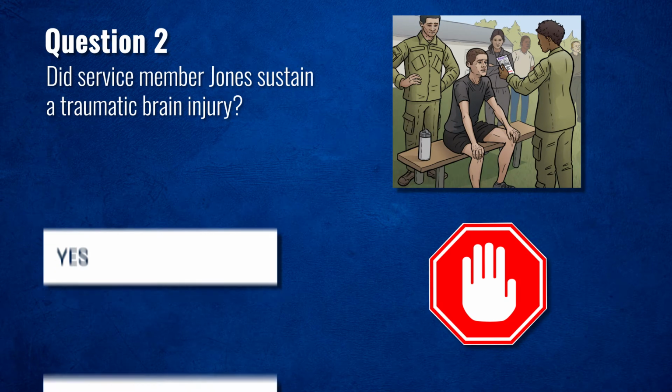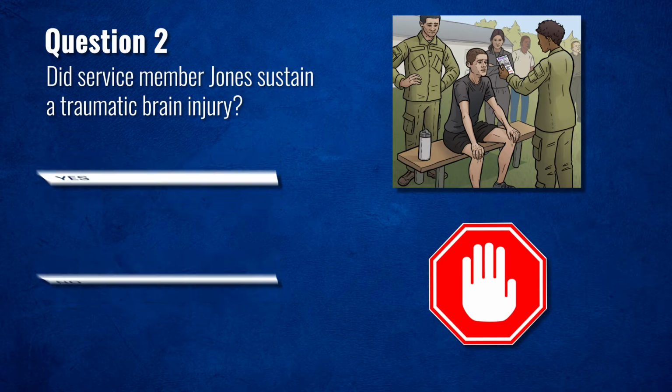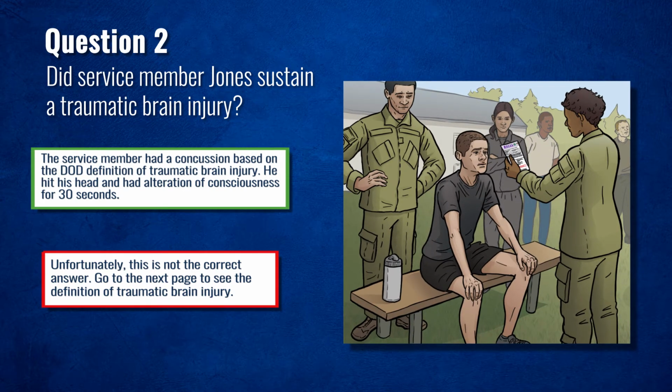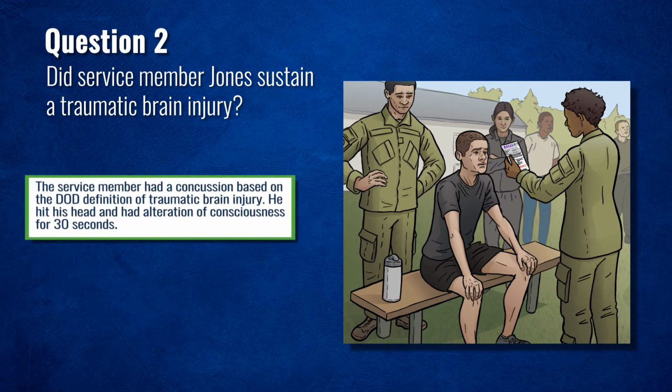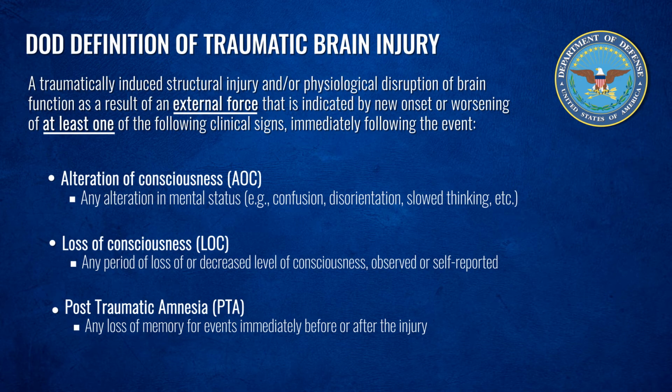Did service member Jones sustain a traumatic brain injury? Stop the video here and select the answer that you think is the next best step. Did you answer yes? I hope so. The service member clearly had a concussion based on the DoD definition of traumatic brain injury. The definition is shown on the screen. Note, the external force can either be a direct blow to the head or the result of a pressure wave that we see in blast injuries.